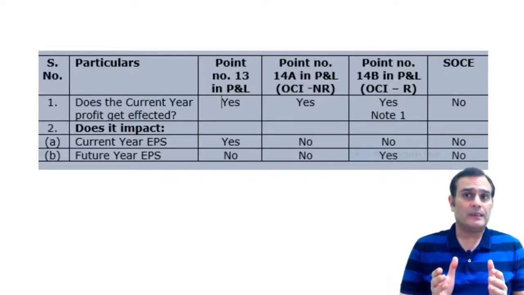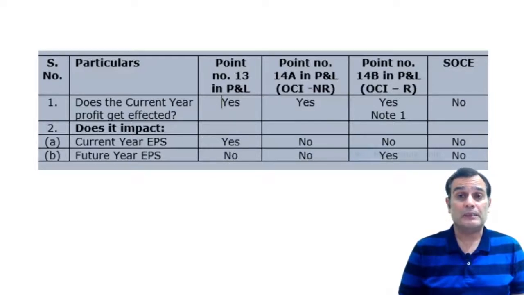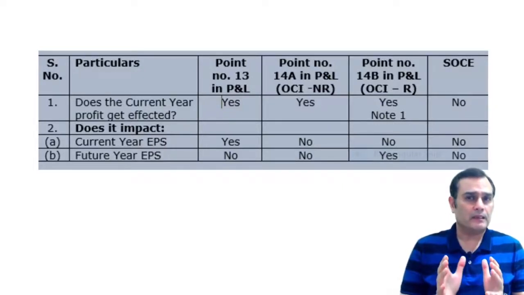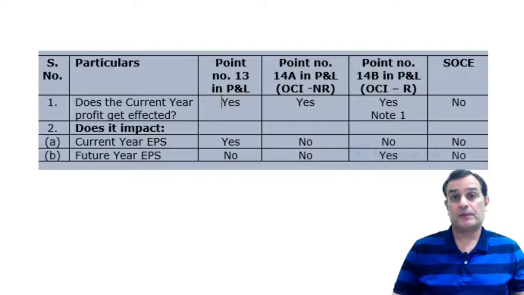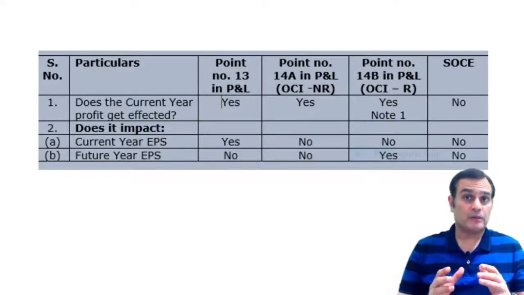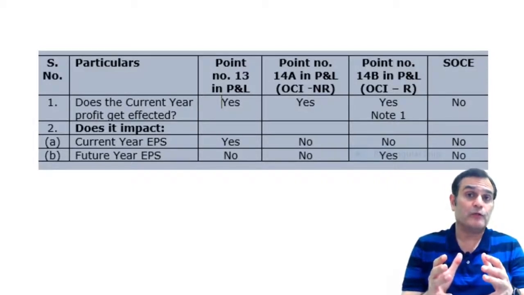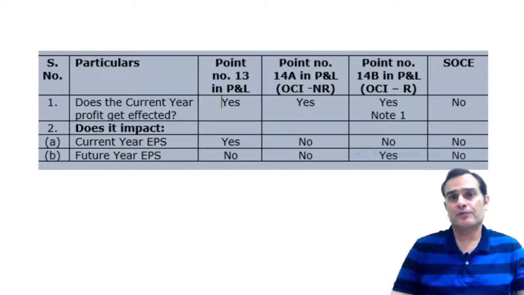Now, let's see that when you take the items in the other comprehensive income section, that is 14A and 14B, when does it impact the profit for the year and when does it impact the earning per share of the year? So what I've done, I made a comparison again of 4 places. In the previous video, we were looking in terms of point number 13, in terms of point number 14 as well as SOCE. So in this particular video, we're going to look at point number 13. We're going to split that point number 14 in 14A and B and in terms of SOCE.